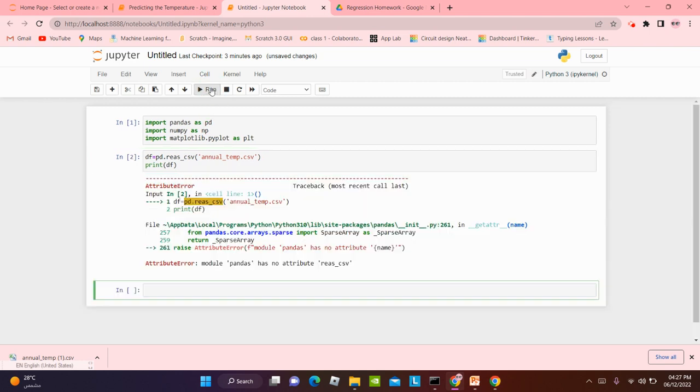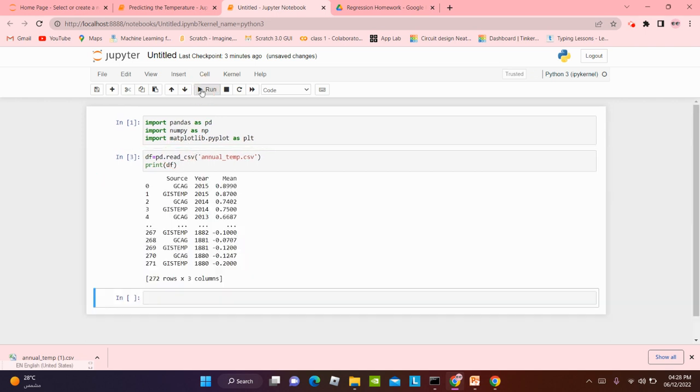I'm gonna run this out and remember, always check your spellings. There we go. So we have our source, the year, and the mean. What is mean supposed to be? Yes, the temperature.